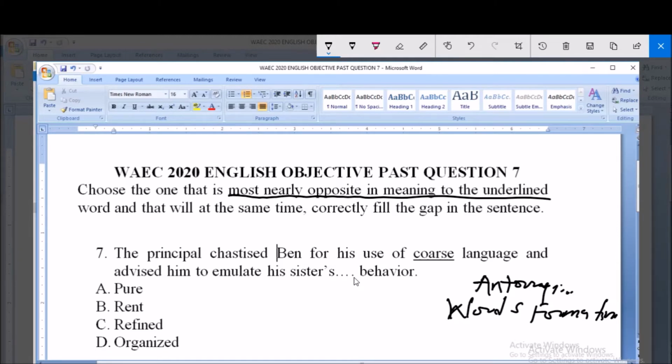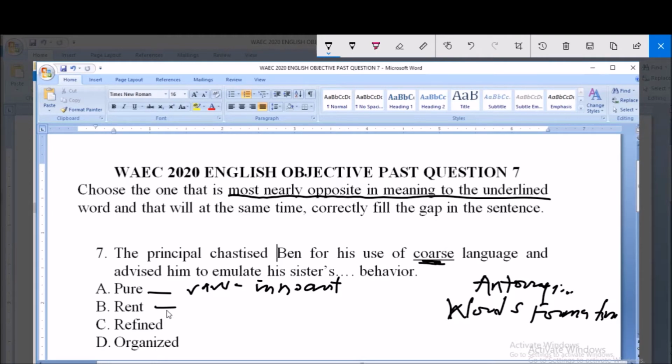The option A here, pure. When we talk of pure, it means raw or innocent. When something is pure, innocent. Then option B is here, neat.